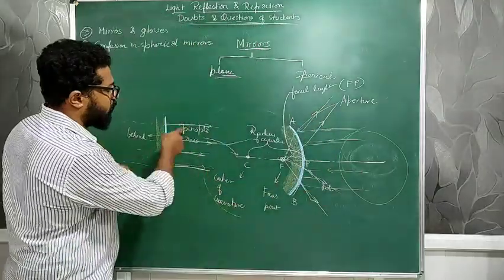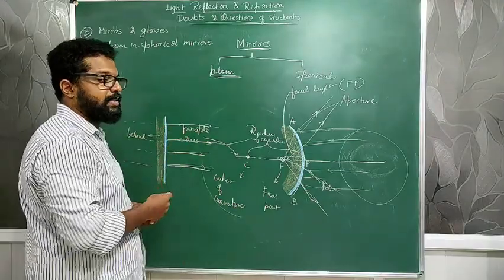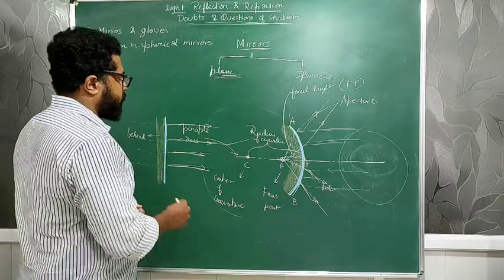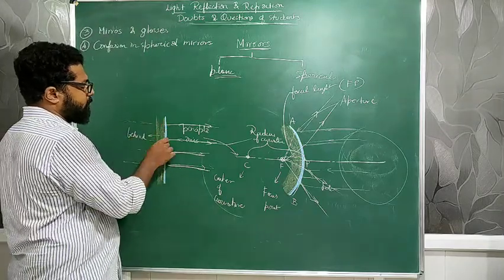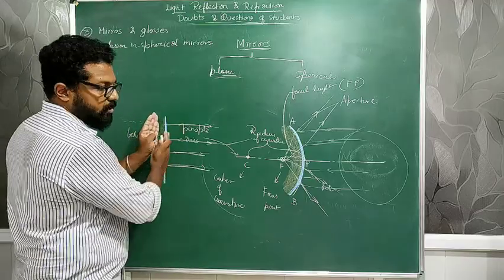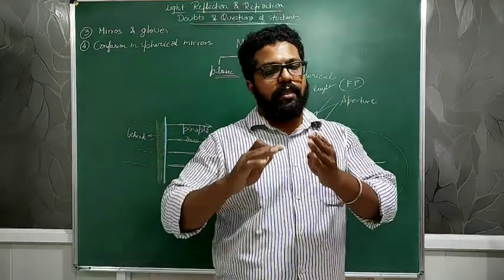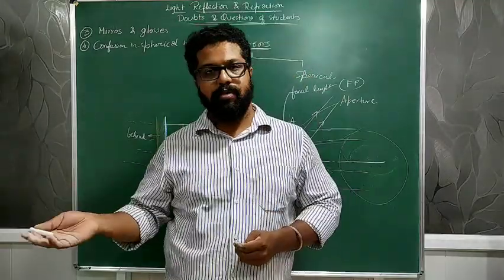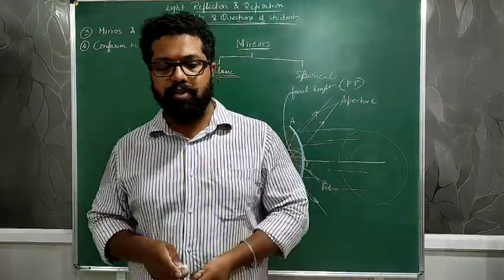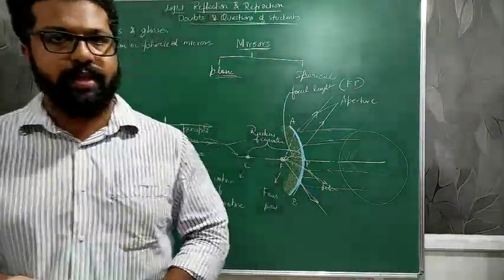If you can see, all the light rays are coming parallelly. There is no intersection taking place of these light rays. So what happens here is that the image which is formed will be much behind the mirror, not on the mirror. Whereas on a screen the image is formed on the screen, in a mirror the images are formed much behind the mirror. That's the confusion you have. So I hope I have cleared it, or if not, let me know if anything more I can explain.